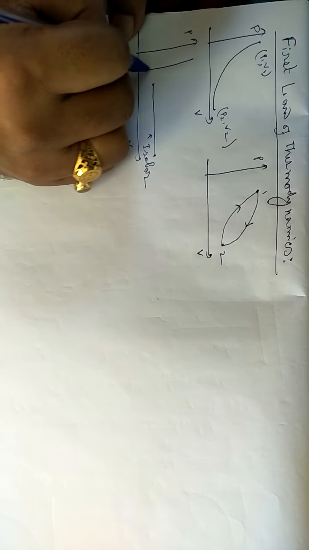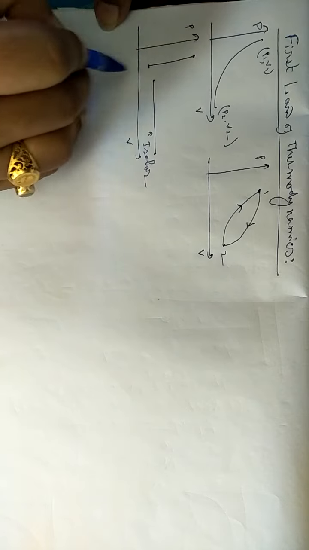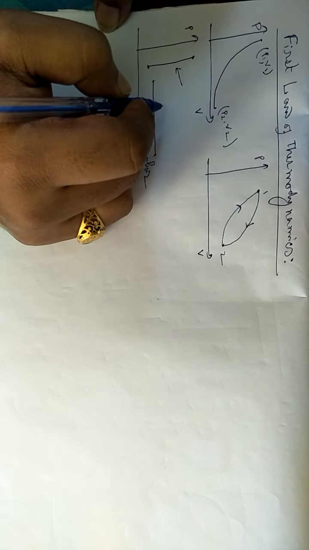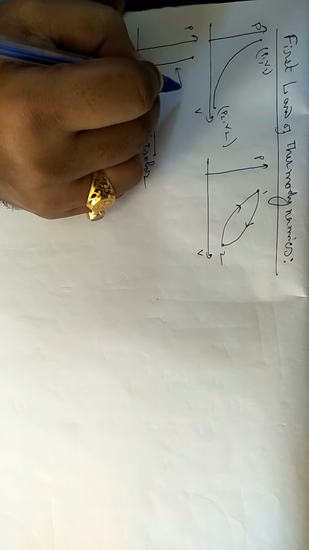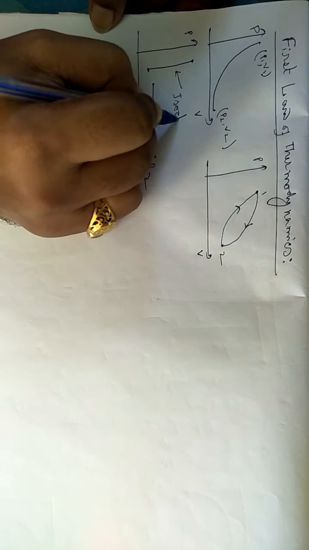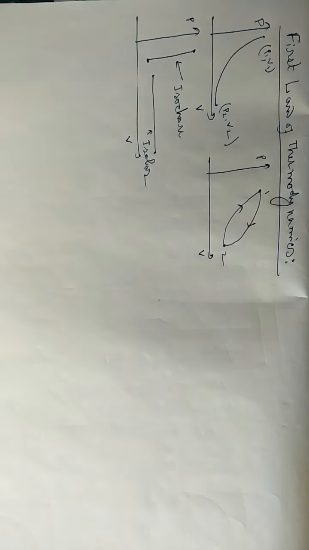And if I am having a state changing from this point to that point, here the volume is constant but the pressure is changing, so this type of process will be called an isochoric process, and this curve will be called an isochore. Very simple, that we have learnt already. So let us start from some idea.